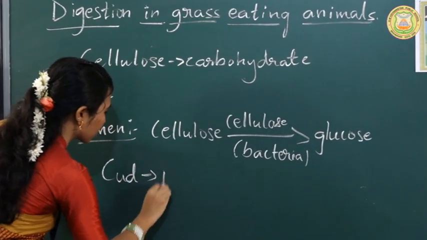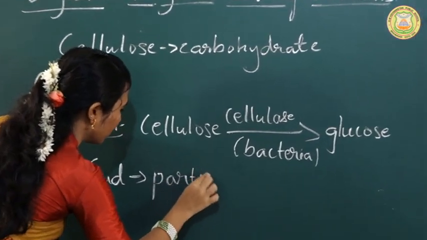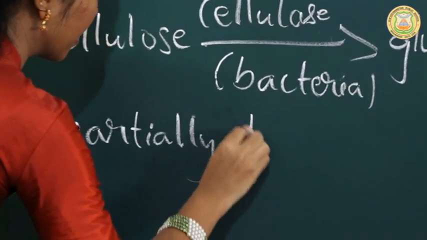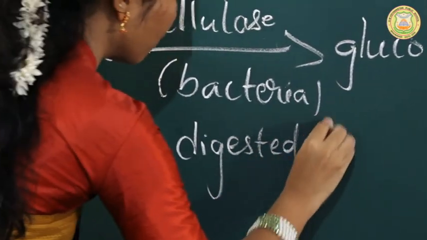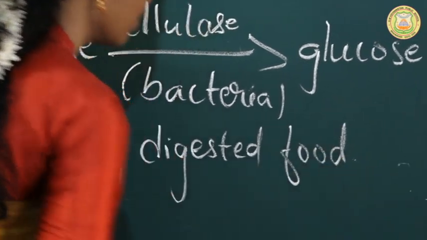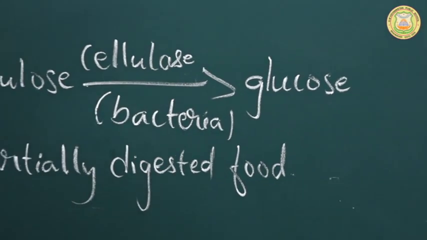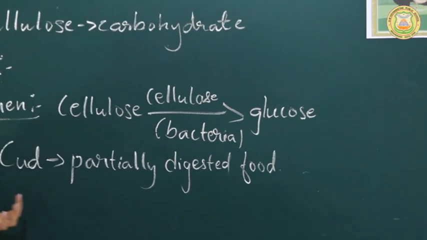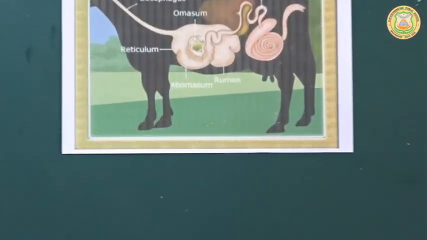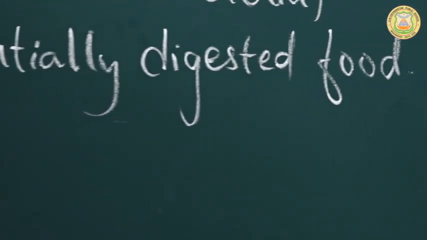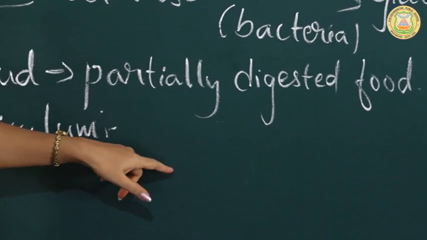So cud is partially digested food. Now this cud moves on to the second part of the stomach, that is the reticulum. In the reticulum, further digestion takes place.